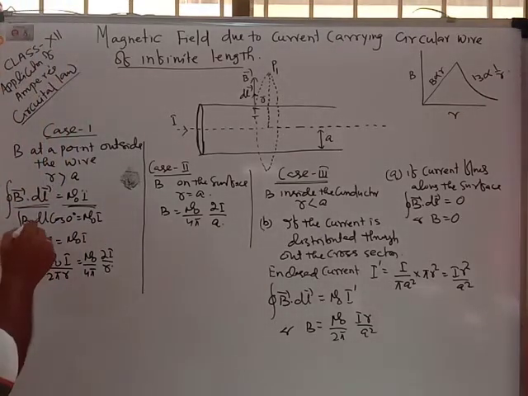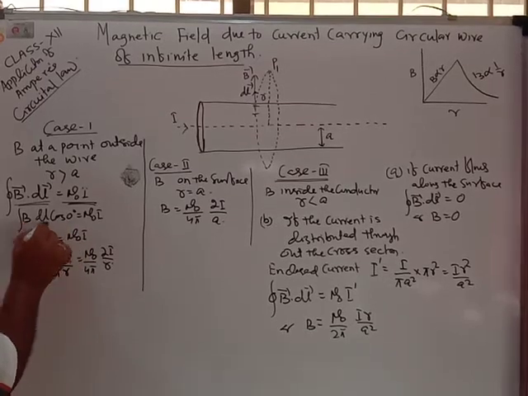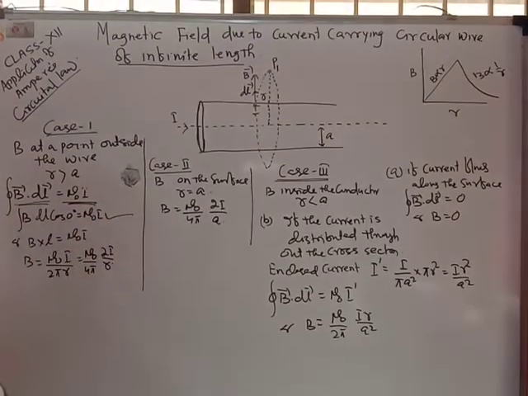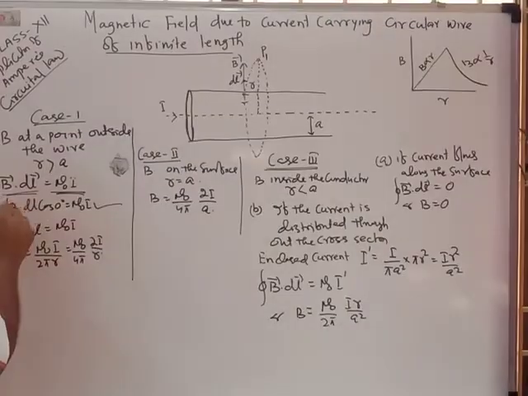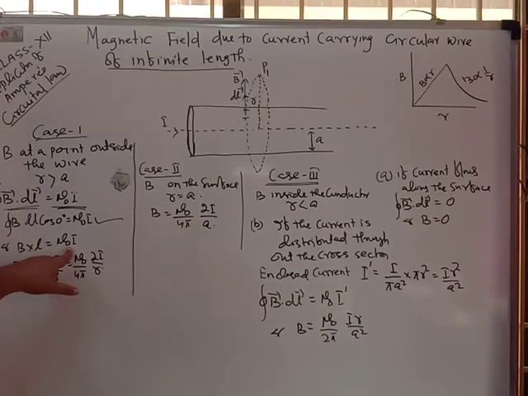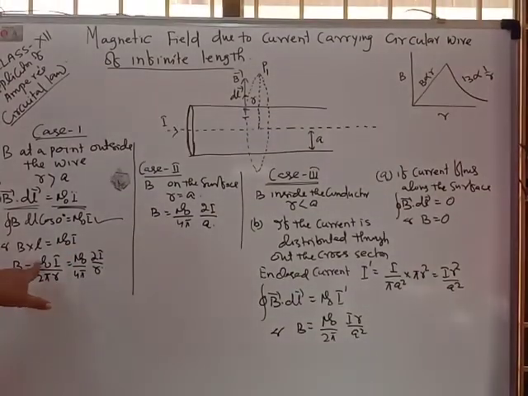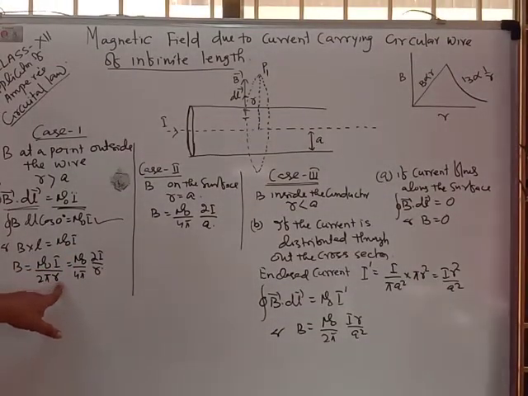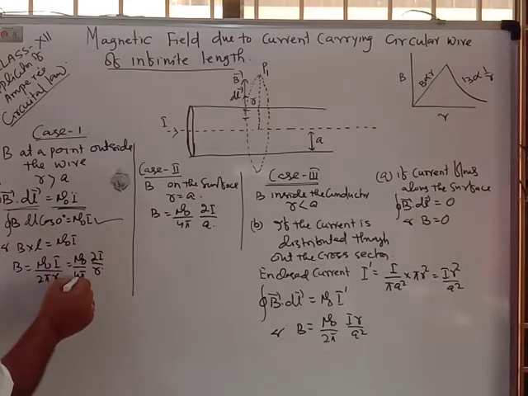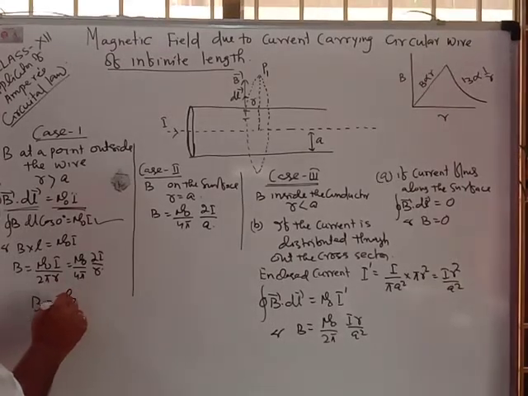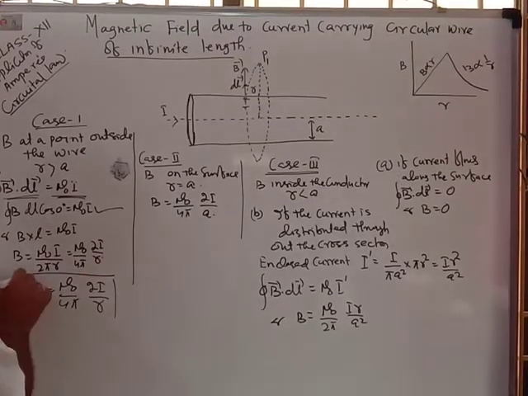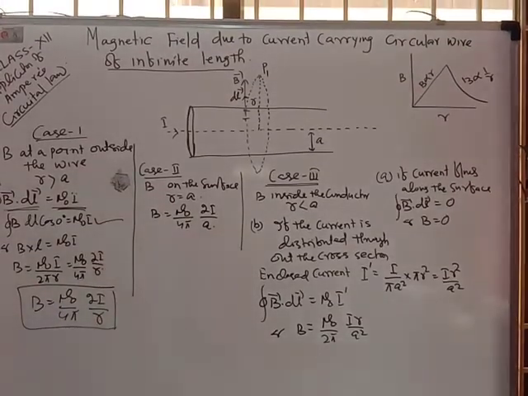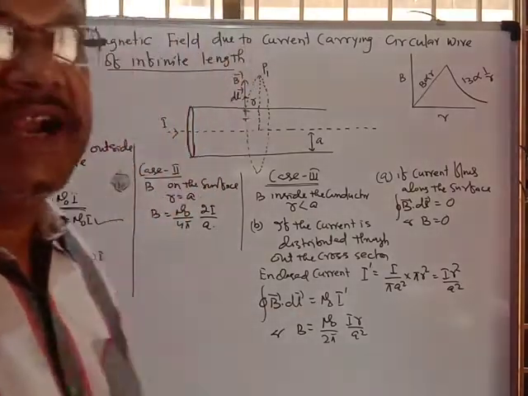This is equal to B dl cos 0 degree, equal to mu naught I. If you take the integration, you get B into L equal to mu naught I, and B equals mu naught I upon 2 pi R. You can write this as mu naught by 4 pi, 2I upon R. This is the magnetic field at a point at a distance R outside the current carrying conductor.